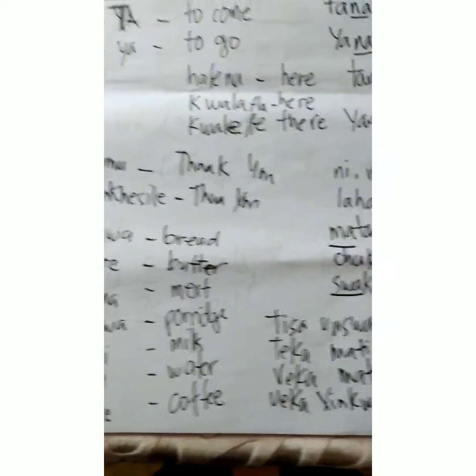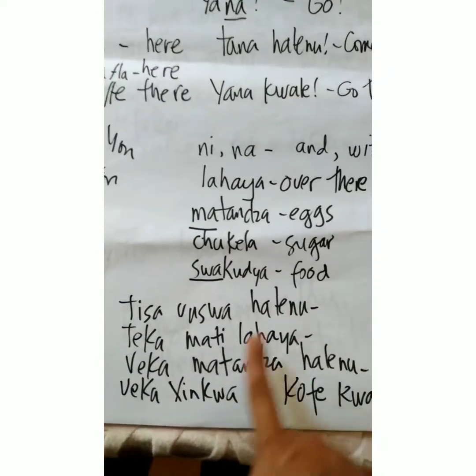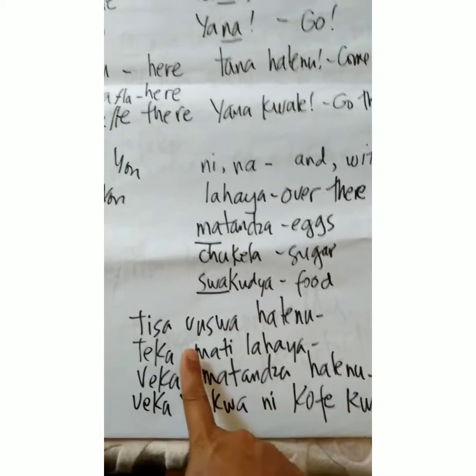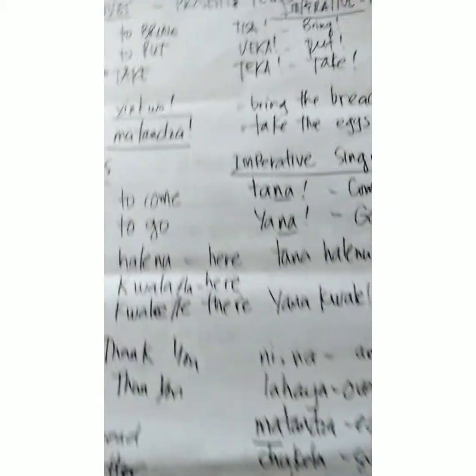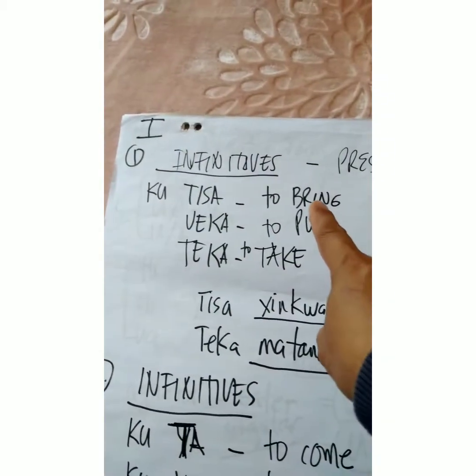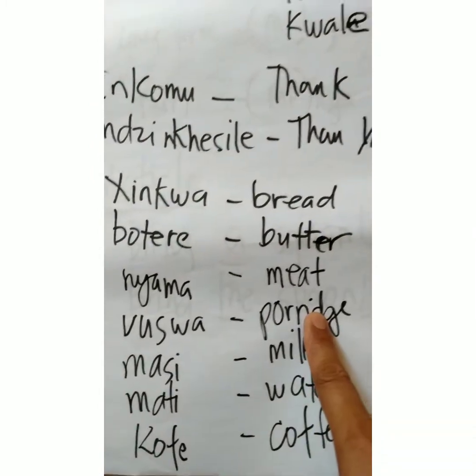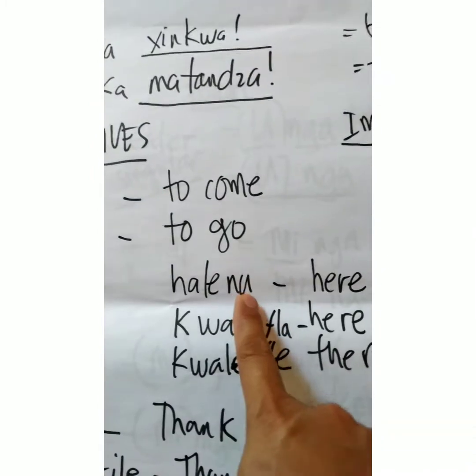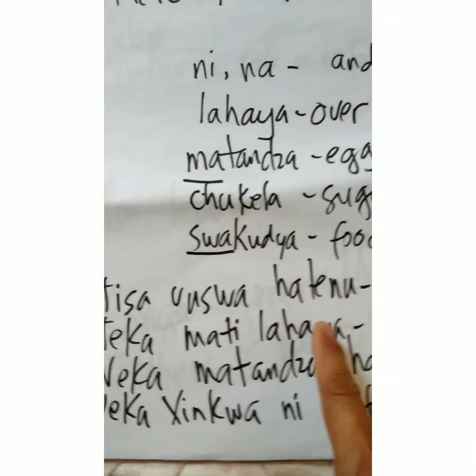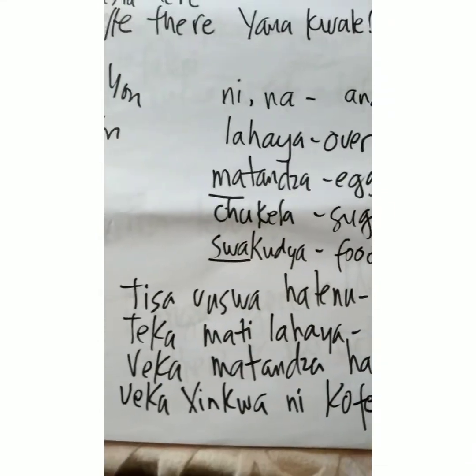And then we also have little sentences. Tisa vuswa haleno, which means bring the porridge here.